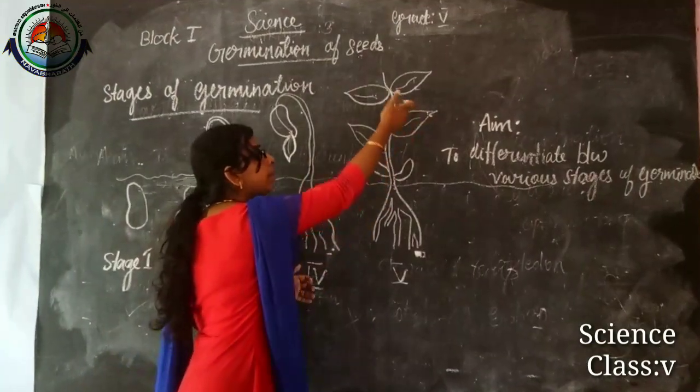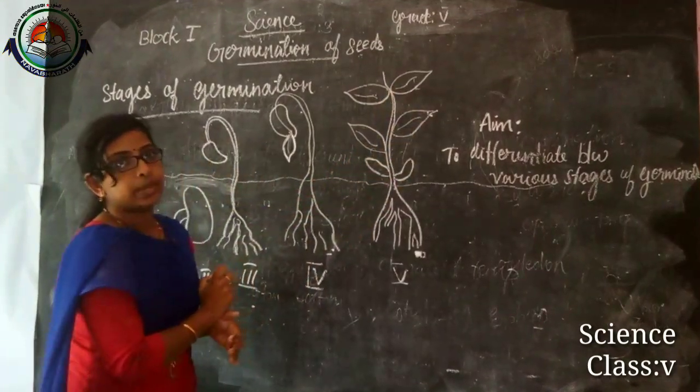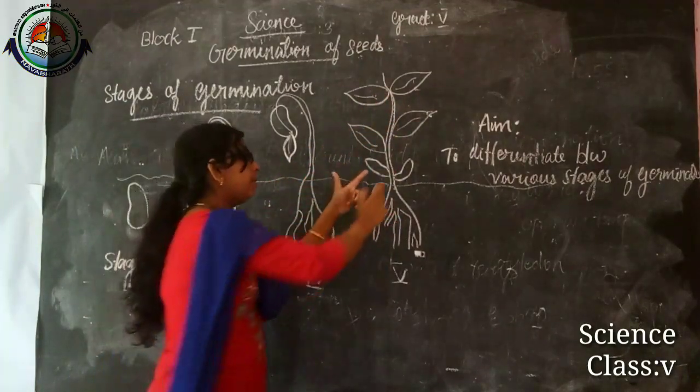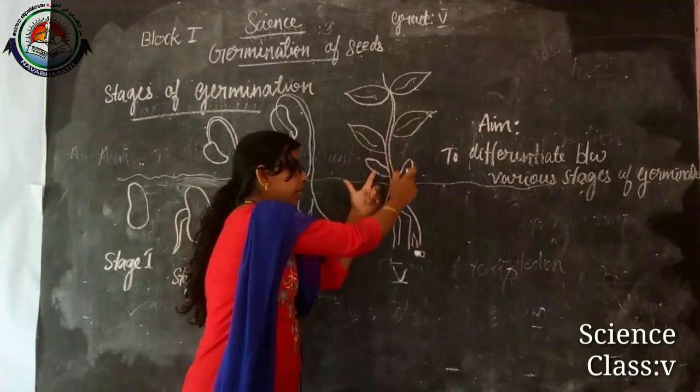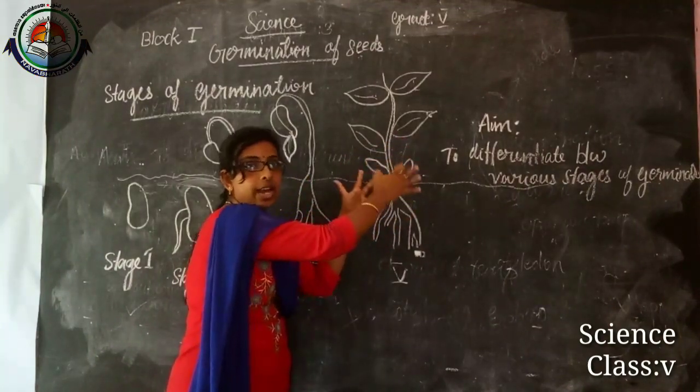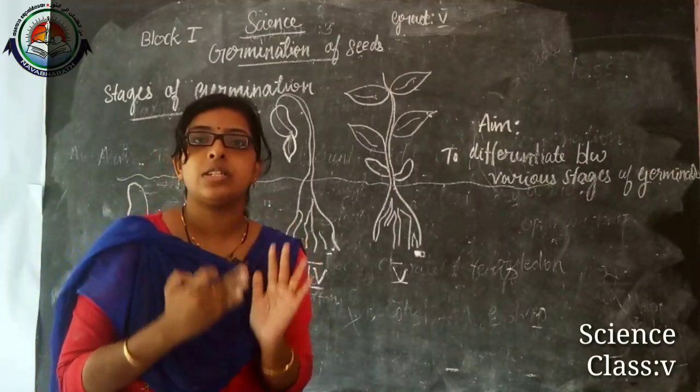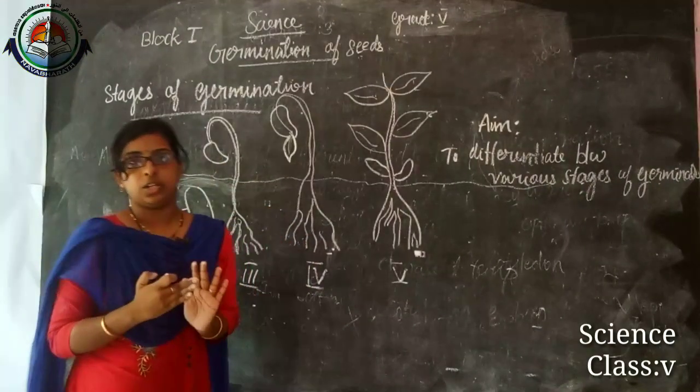At last more leaves are forming, and the cotyledon comes down, dry and falls off. These are the different stages of germination.